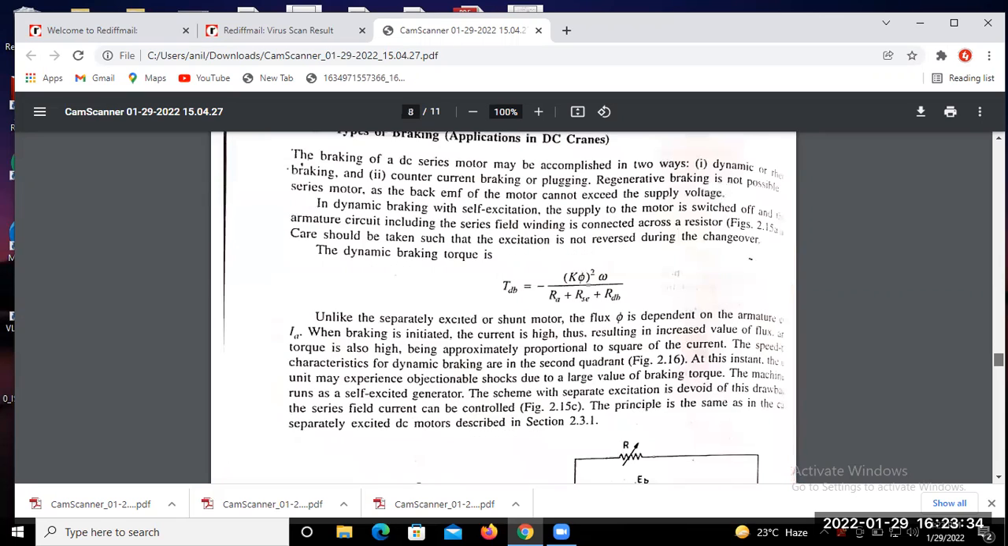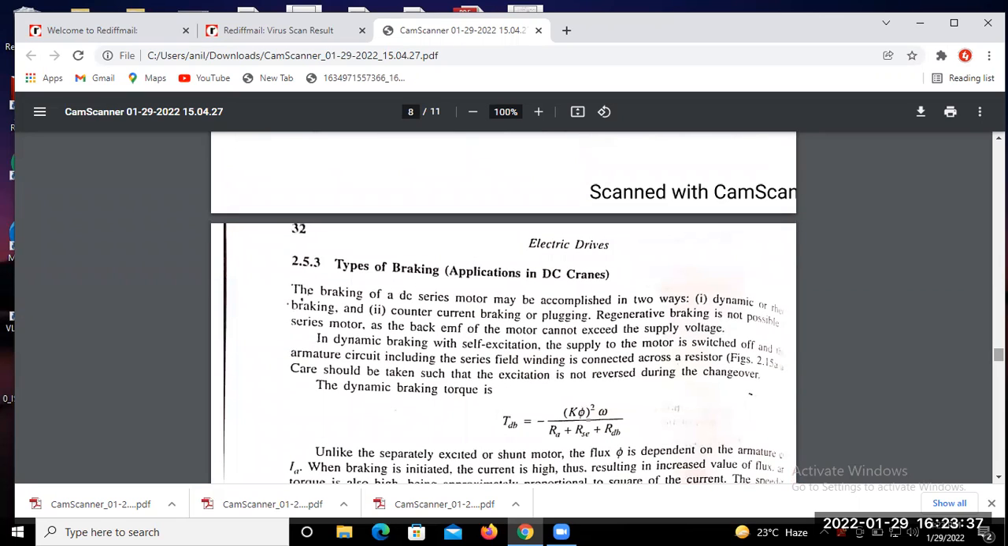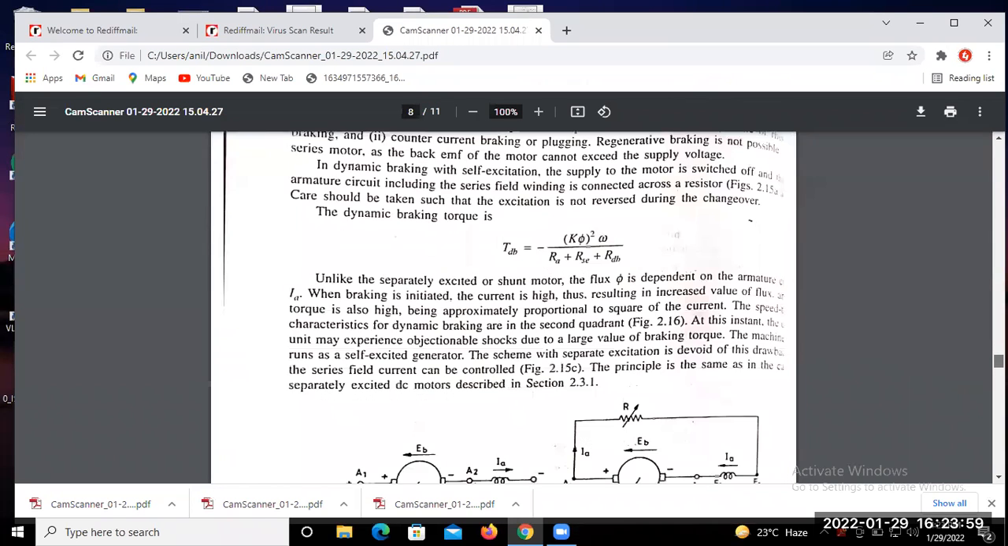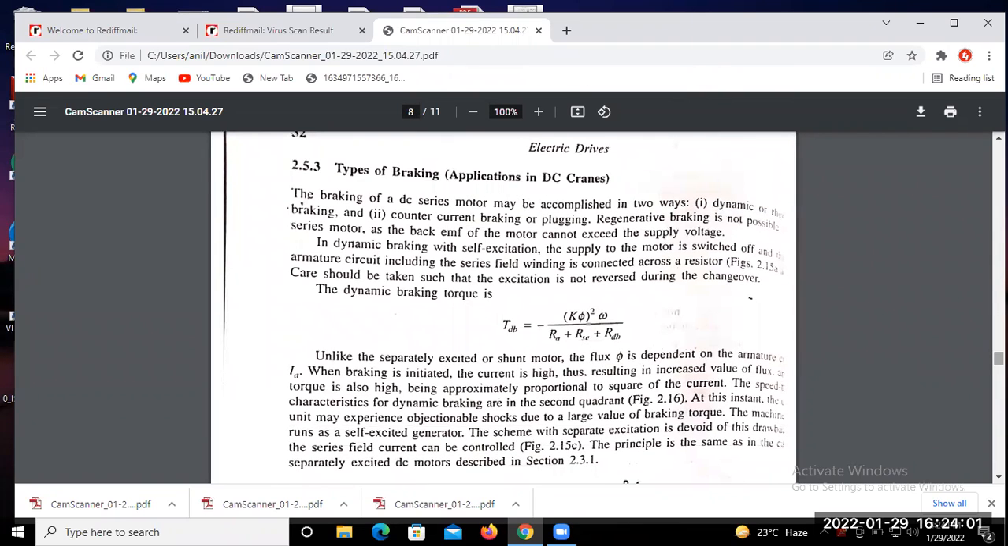That means types of braking for the DC series motor. You may find out their application. Where do we use the DC series motor application? I think, are you familiar with the DC series motor application? Where is the application of the series motor? Very popular question. Where do they apply the DC shunt motor, DC series motor?